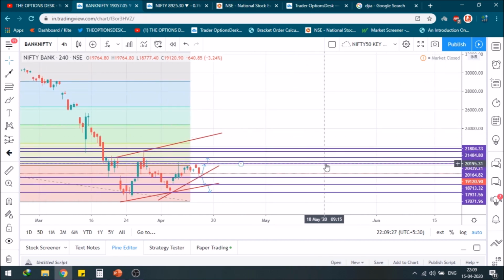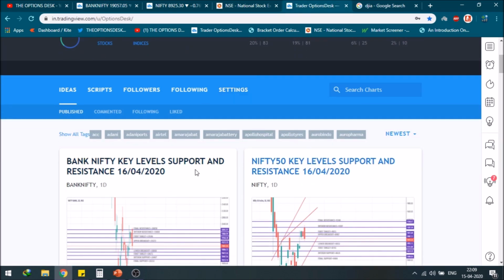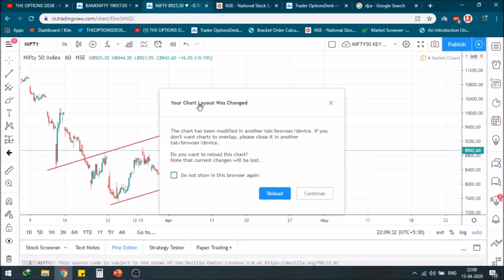I will also do Nifty. I have already uploaded these charts on my TradingView account, so you can go and definitely check. That is the Bank Nifty chart, totally uploaded for you, and that is the Nifty chart. I will also analyze Nifty for you. So now coming to Nifty, just a moment.